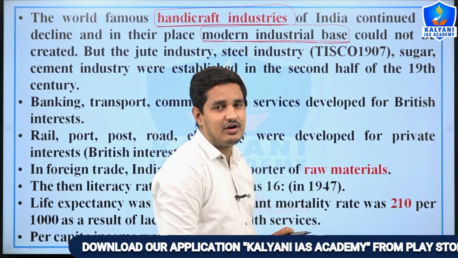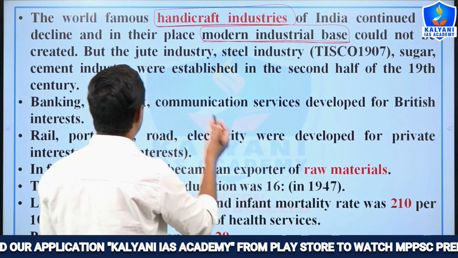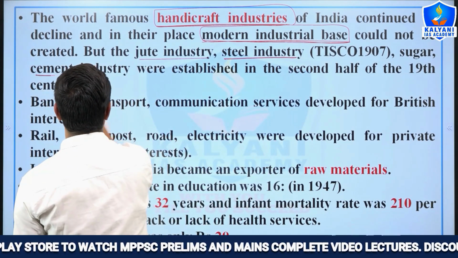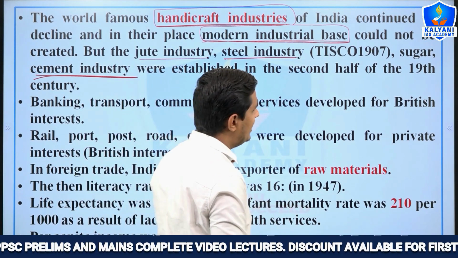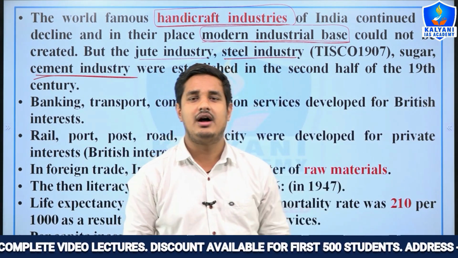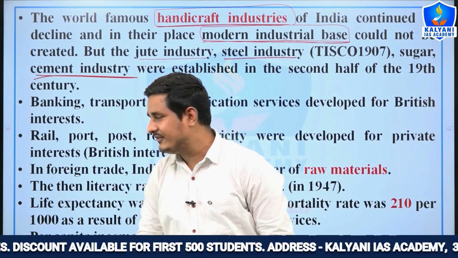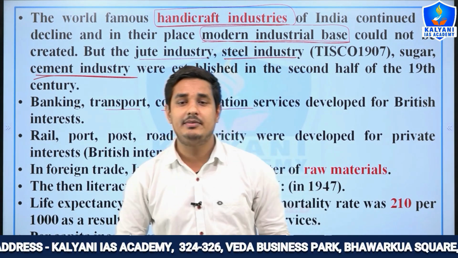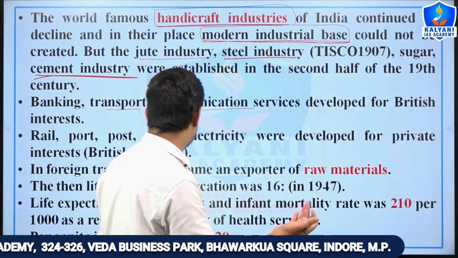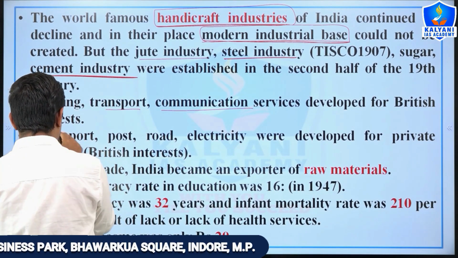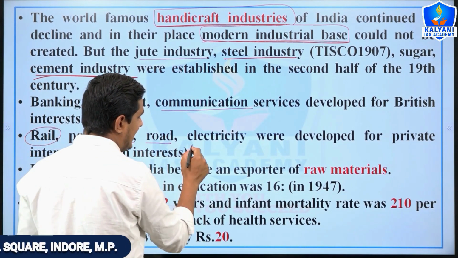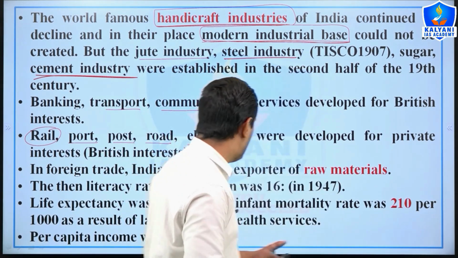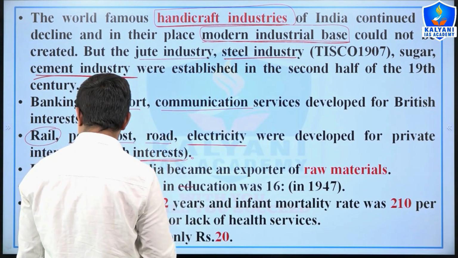But after the second half of 19th centuries, many industries like jute industries, steel industries, and sugar industries, cement industries also established after the second half of the 19th century. In the same way, we can say that the banking, transport, and communication services developed for the Britishers' interest, right? In the same way, rail, port, post, road, and electricity were developed for private interest, or we can say that for the British interest, right?